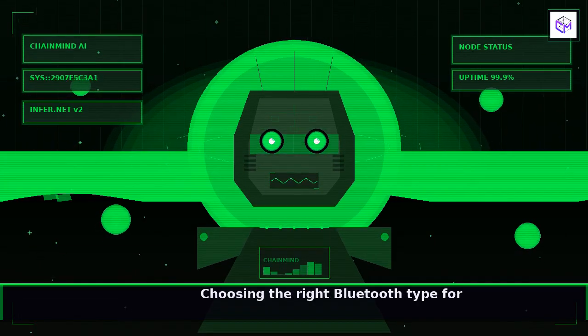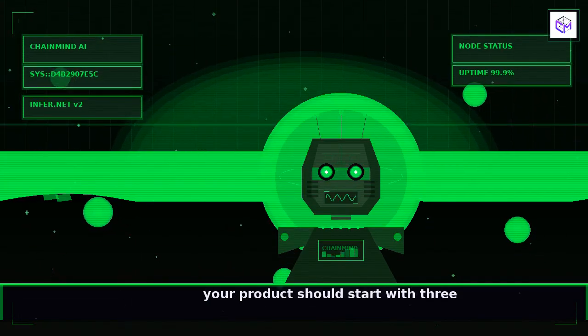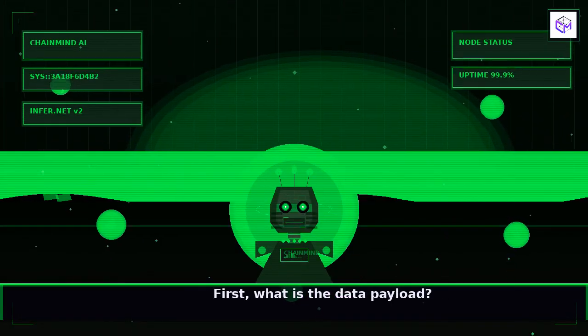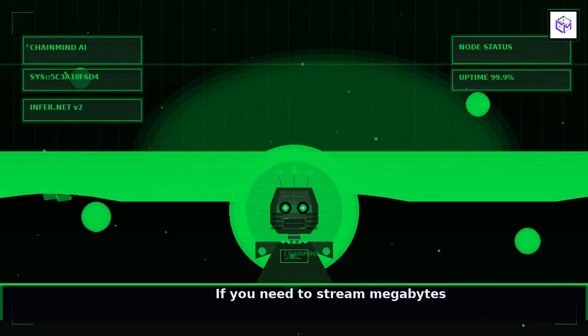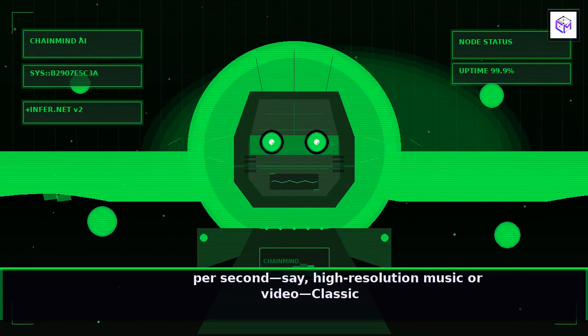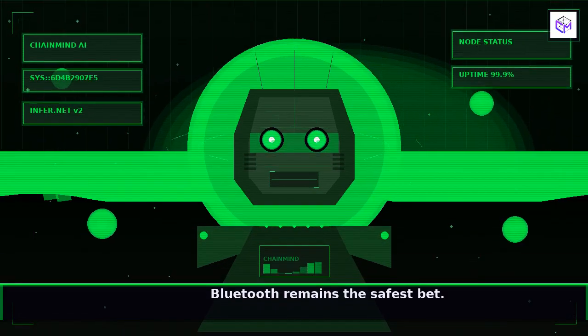First, what is the data payload? If you need to stream megabytes per second, say, high-resolution music or video, classic Bluetooth remains the safest bet. If you're dealing with occasional 10-byte sensor readings, BLE is optimal.